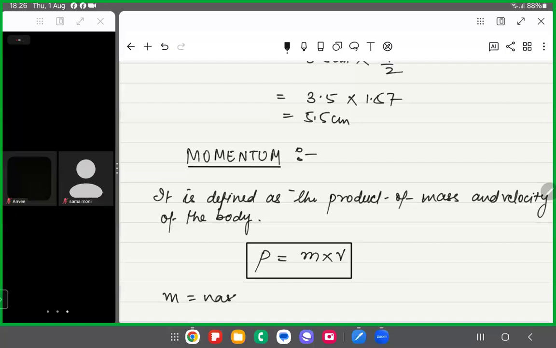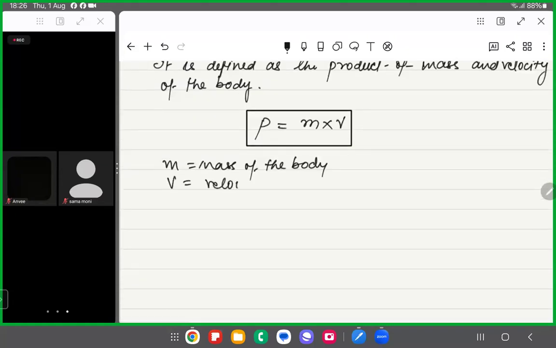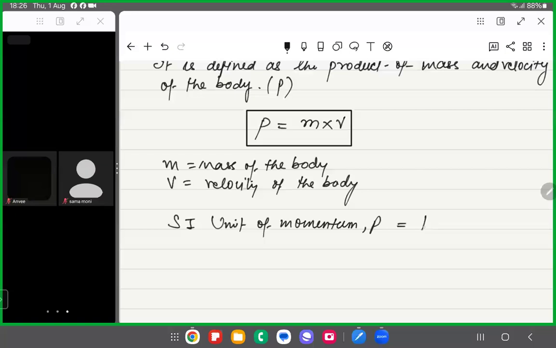M is the mass of the body, v is the velocity. It is denoted by p. P is m into v. Now what is the SI unit? The SI unit of momentum is kg meter per second. Mass is in kgs and velocity is in meter per second. Therefore, the unit is kg meter per second.